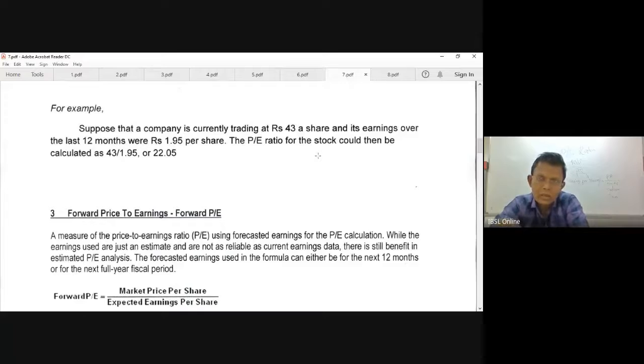Why? As an investor, you like to recover your investment soon. So you go for the lower one. Based on the price earnings ratio, the viable investment option is the lower PE ratio. That's the recommendation.